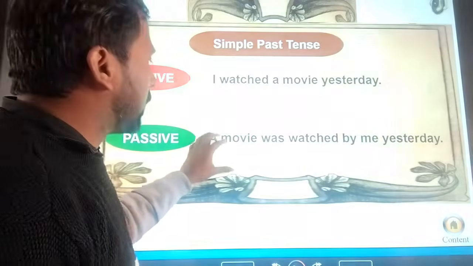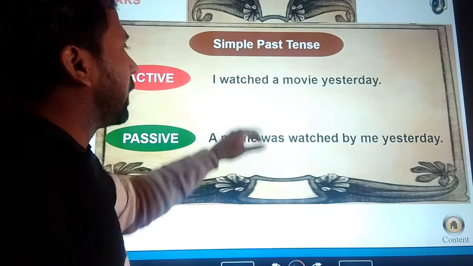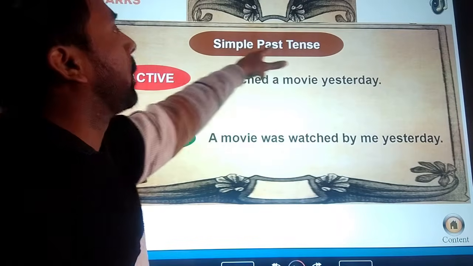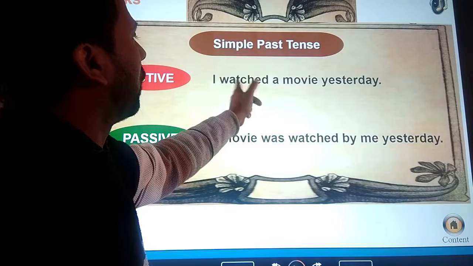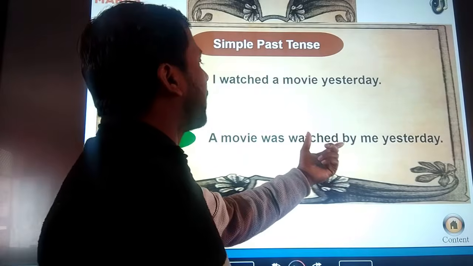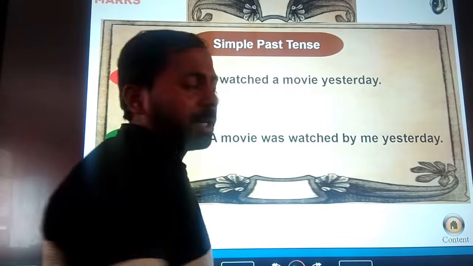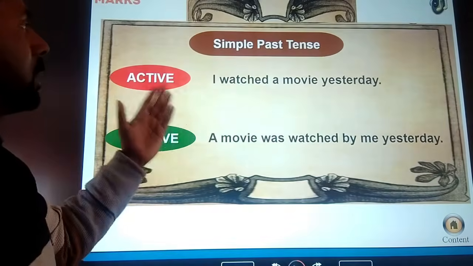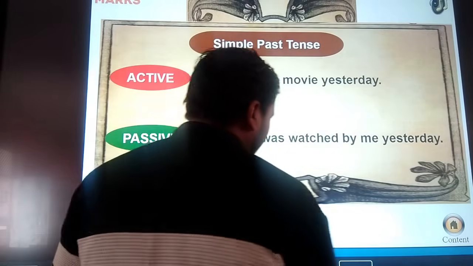If it is singular then use was, and if it is plural then use were, because it is a simple past tense. So "a movie was" and watched changes into the verb third form, watched, use the by agent, and then I will be me, and study. This is converting the simple past tense from active to passive form. I hope you all understood it.